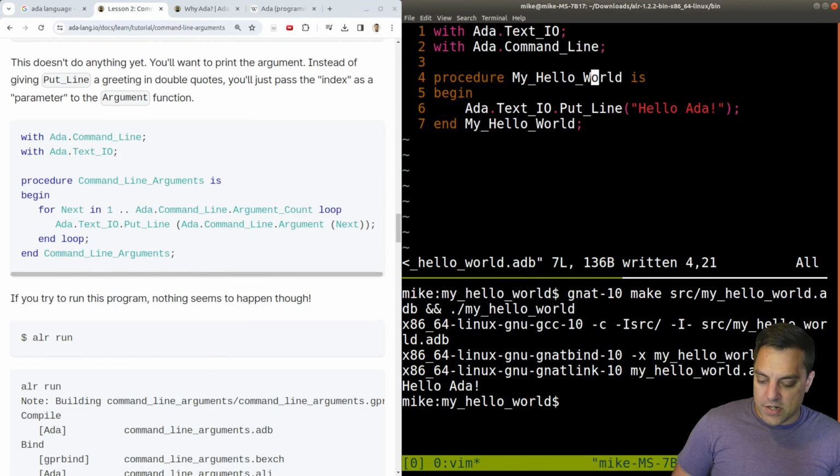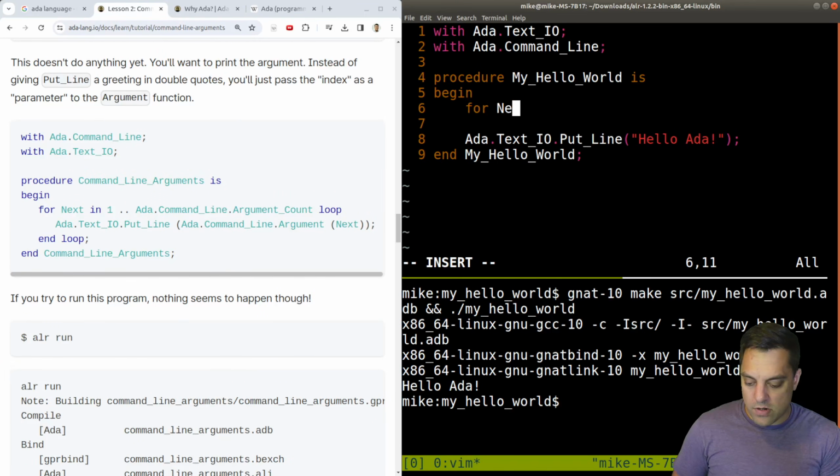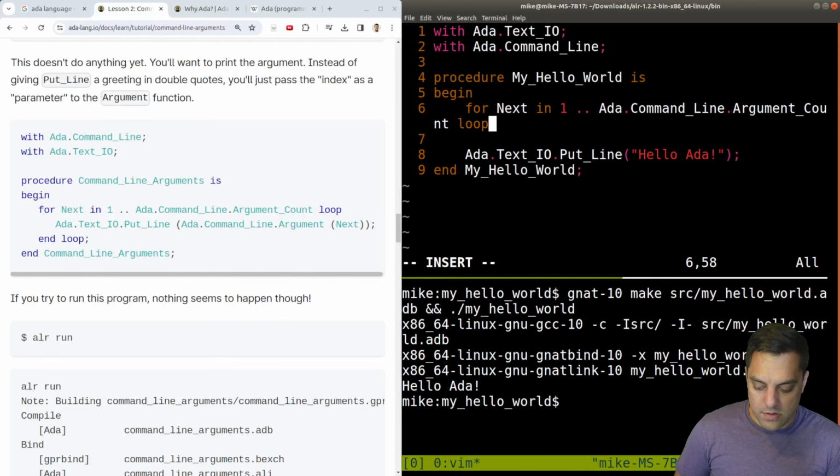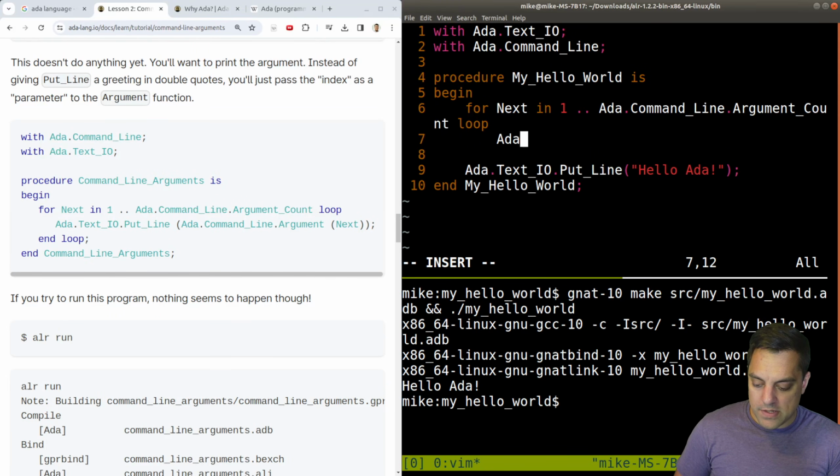procedure. Okay, this is still our hello world here. So we're going to say for next in one. Oh, interesting. I wonder if this is a one-based language or if it's just one because the first argument is always the binary name. We'll find out soon. Dot argument count loop. And then what are we going to do within this loop?